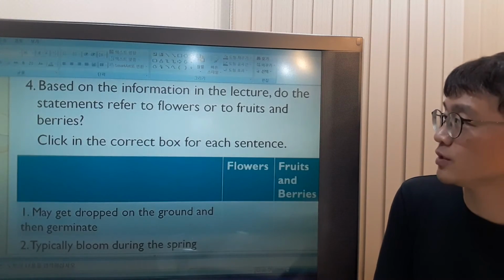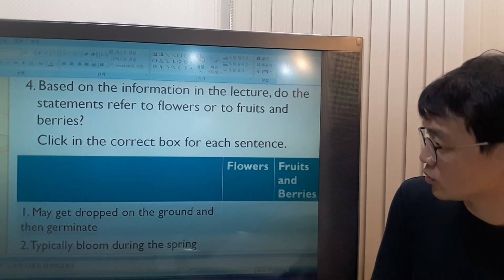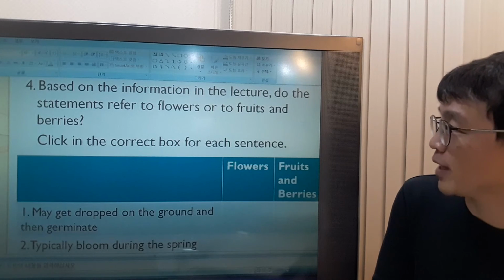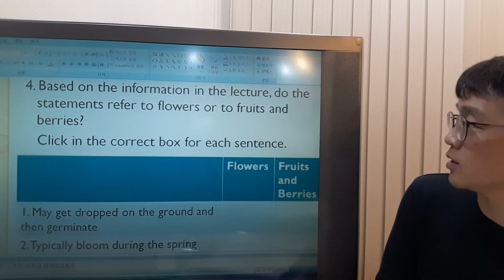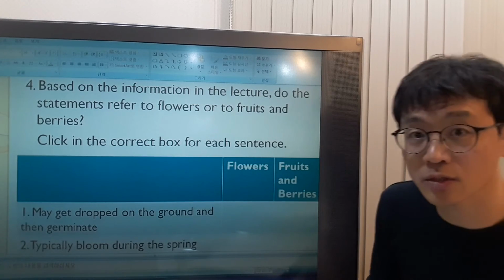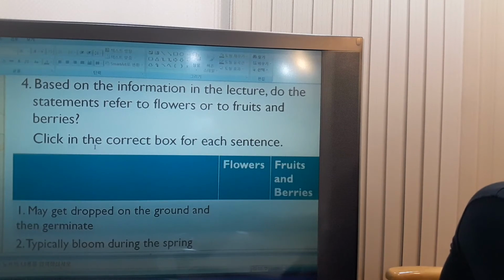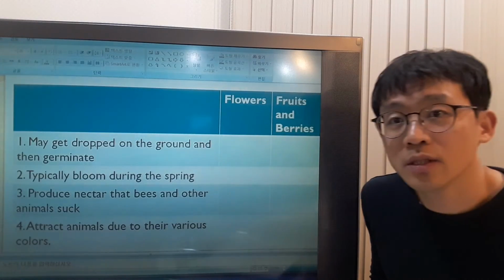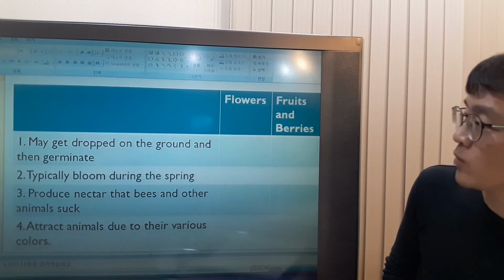Based on the information in the lecture, do the statements refer to flowers or to fruits and berries? Okay. Refer to means what? Relates to. Okay. So which statement refers to flowers and which to fruits and berries? You see that? I'm gonna move this a little bit. Can you see it well? Okay, I think you can.